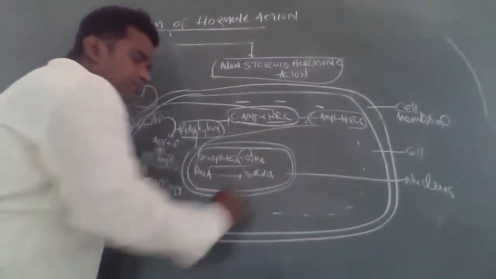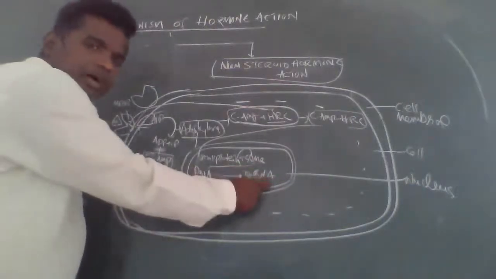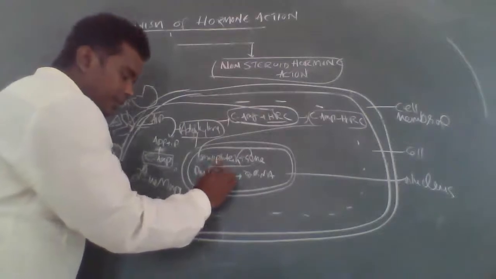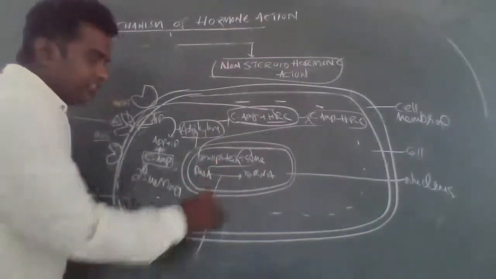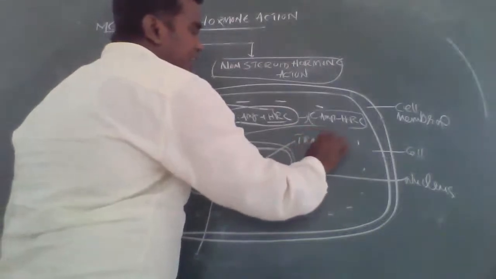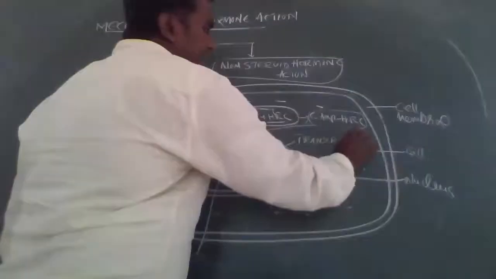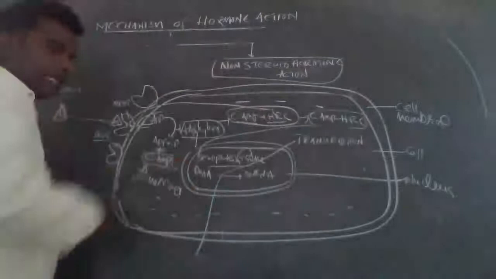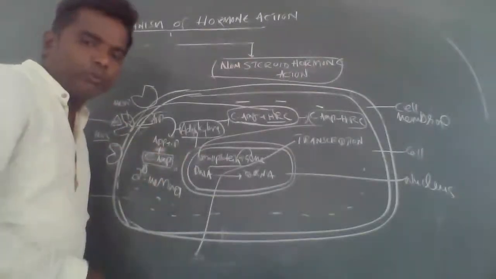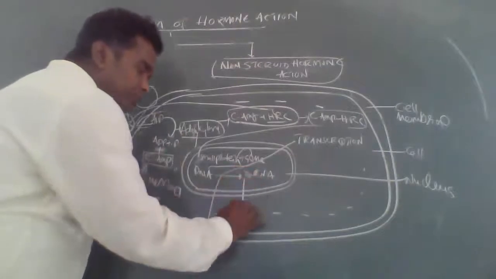What, a small protein, right? This protein has action on the target tissue. These proteins activate the gene. In that condition, the DNA message is formed. This DNA is converted into mRNA.